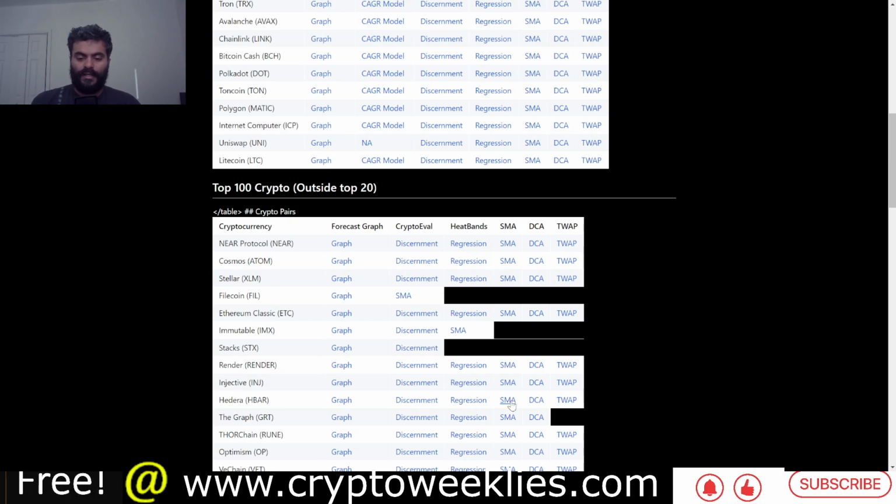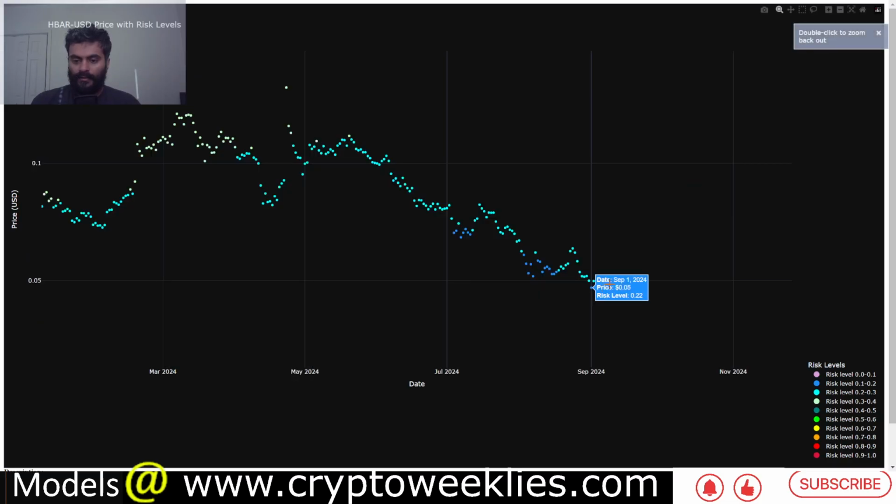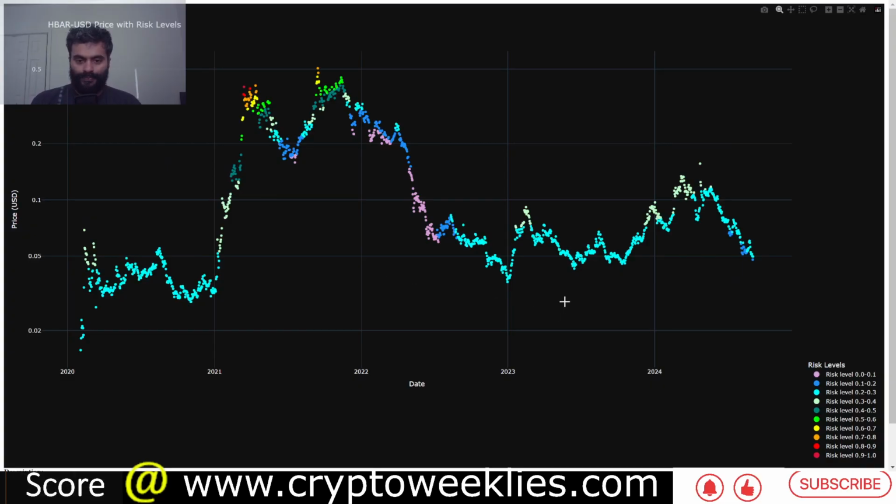SMA looks at if the token is right now in a shorter term bubble phase using its 20-week moving average as a reference. Per this analysis, the risk level for accumulating HBAR is at around 0.23. Again, third lowest risk or third best time to DCA per this model. The impact of this model is to understand if the price has capitulated quickly in the past 20 weeks, and the impact of its decline has been steep, like it was during the early phases of the bear market. And in the opposite direction, the purpose is to identify the short term peaks, like when the risk levels go up.